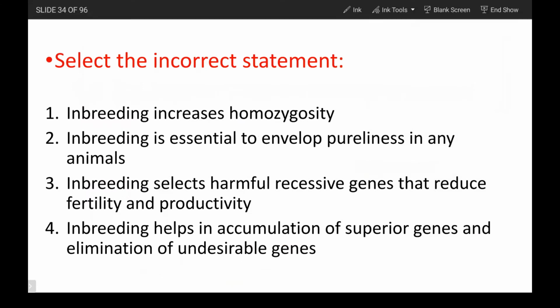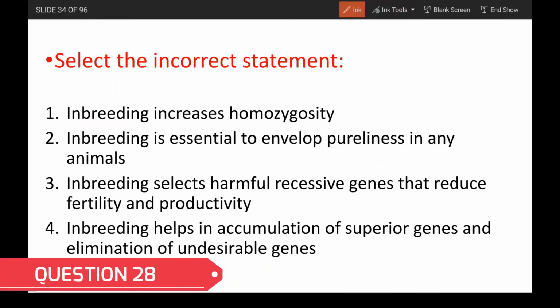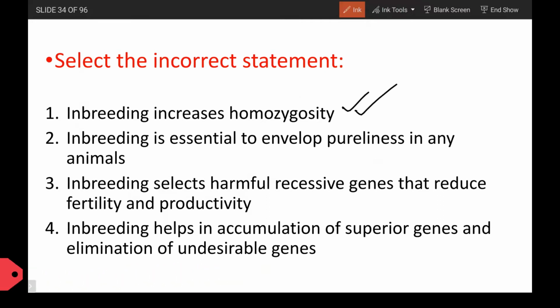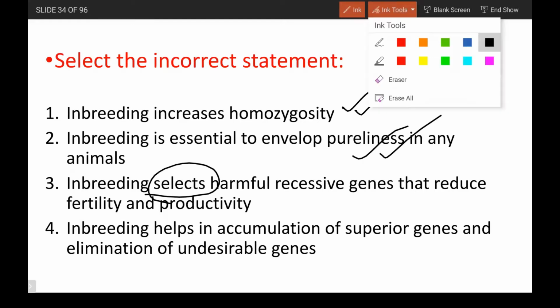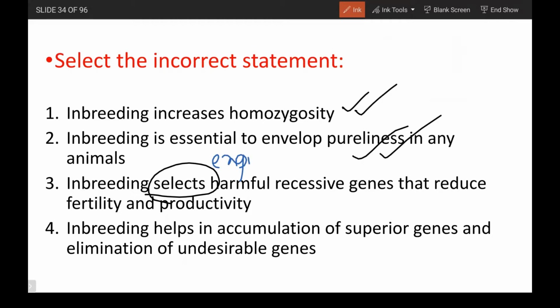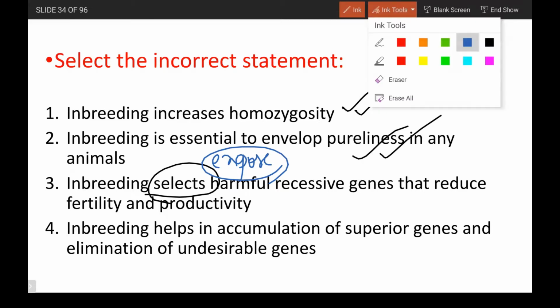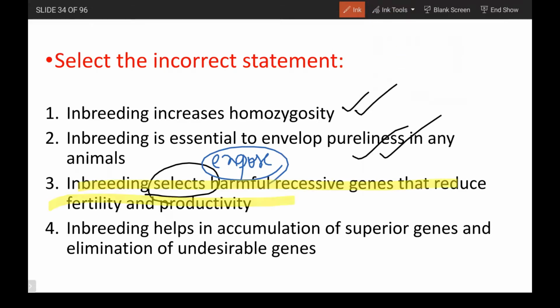Select the incorrect statement. First one, inbreeding increases homozygosity. Yes, we all know. Since it increases homozygosity, it is going to give us some pure lines, right? So it is essential to develop pure lines in any animals. Inbreeding selects harmful recessive genes. No, it is going to expose the harmful recessive genes, so we are going to eliminate them. It is not going to select, whereas it is going to eliminate, by exposing these harmful recessive genes. So the incorrect statement is this one.